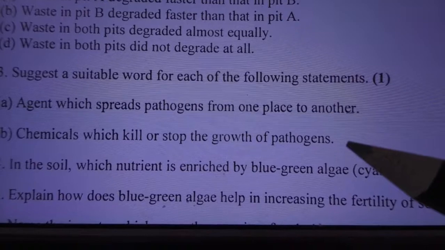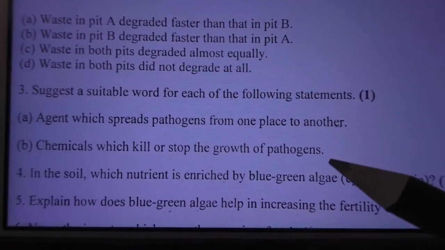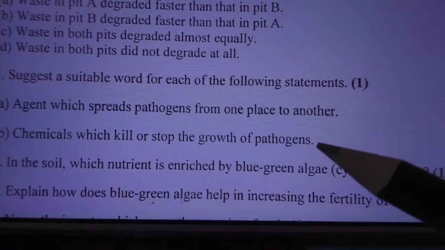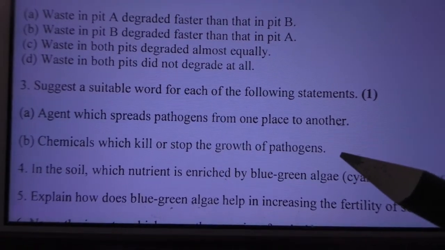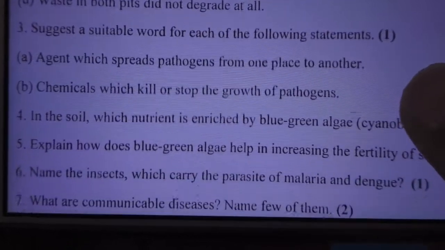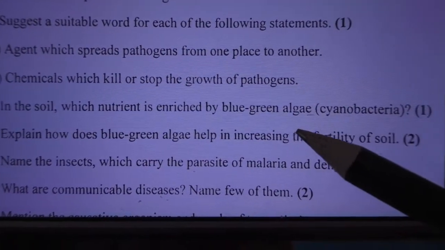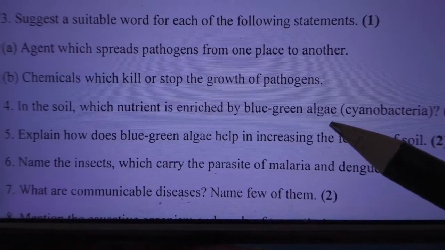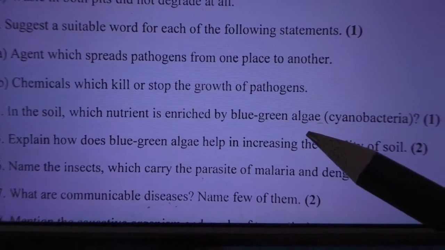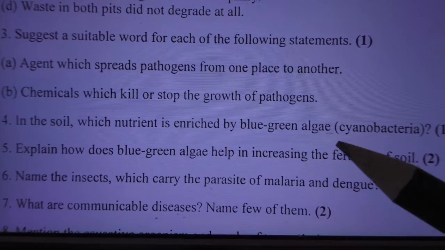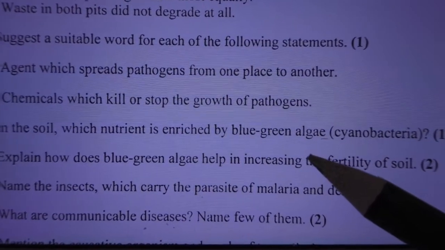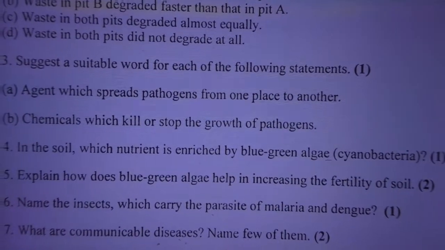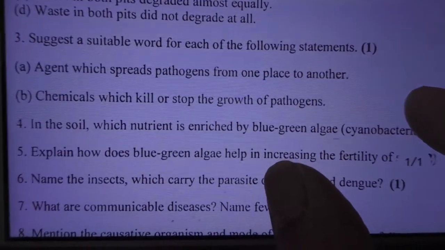Antibiotics. That only the doctors are giving to us, no, antibiotics. Chemicals which kill and stop the growth of the pathogens, antibiotics. Okay, in soil which nutrient is enriched by blue-green algae? Nitrogen. Okay, nitrogenous compounds, you can write. Nitrogenous compounds in soil. Blue-green bacteria, that is blue-green algae, it has that. Cyanobacteria, it is blue-green algae.